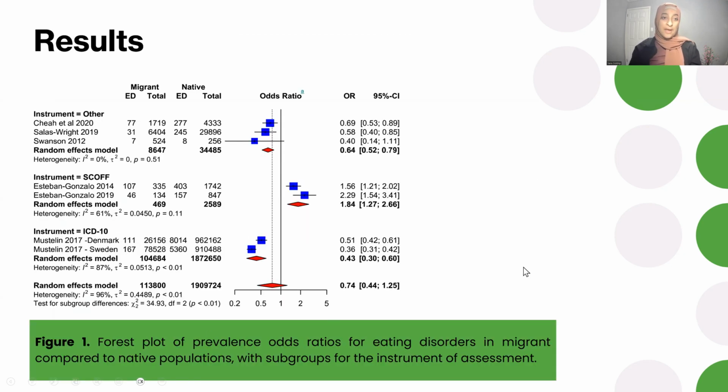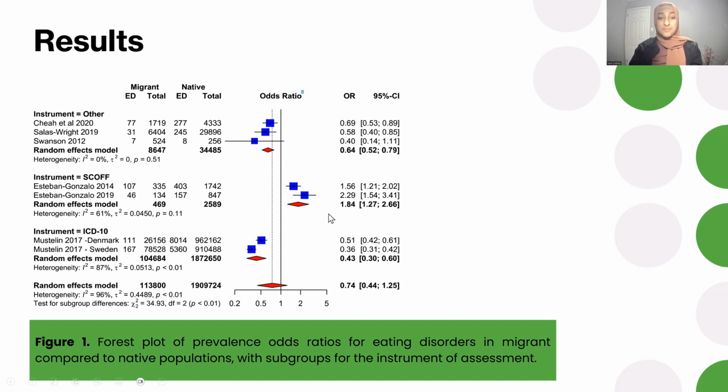Here are the results from a random effects meta-analysis, based on subgroup of the instrument of assessment used for eating disorders. So here you can see some studies that use the ICD-10 diagnostic criteria. Here are some that use the SCOFF, which is a risk assessment tool, and then the remaining were grouped together in an other category. I should mention, I said there were 6 studies available for meta-analysis, and this plot shows 7, and that's because the study by Mustelin et al. in 2017 actually had data for 2 different countries, and so we included those as separate data points.